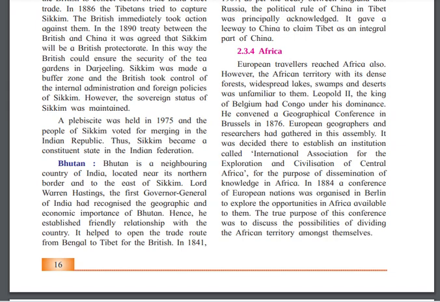European geographers and researchers gathered in this assembly held by King Leopold II, and it was decided to establish an institution called the International Association for the Exploration and Civilization of Central Africa. So through this assembly they established an association, named Exploration and Civilization of Central Africa, for the purpose of disseminating knowledge about Africa.